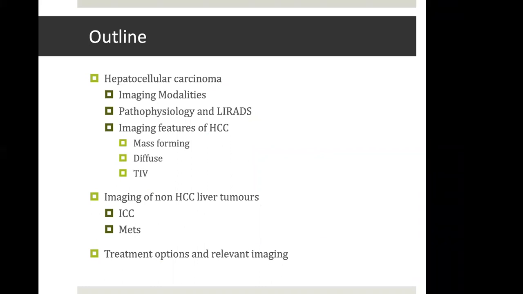What are the imaging modalities to be used? A brief about pathophysiology and an introduction of LI-RADS. We will talk about imaging features of different kinds of HCCs, the mass-forming common HCC or a diffuse infiltrative pattern or tumor in vein. We will briefly touch upon other non-HCC liver tumors, especially intrahepatic cholangiocarcinoma and metastasis. And at the end, we will discuss the treatment options and relevant imaging.